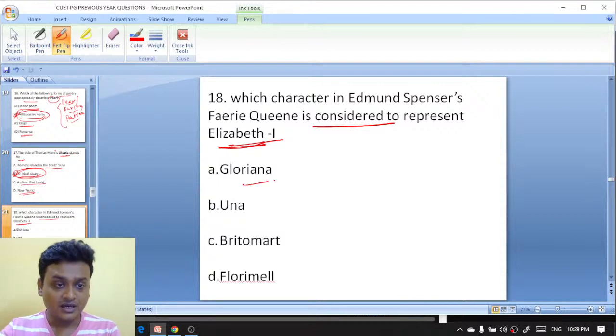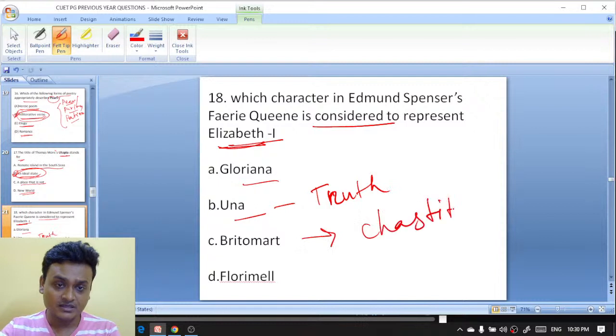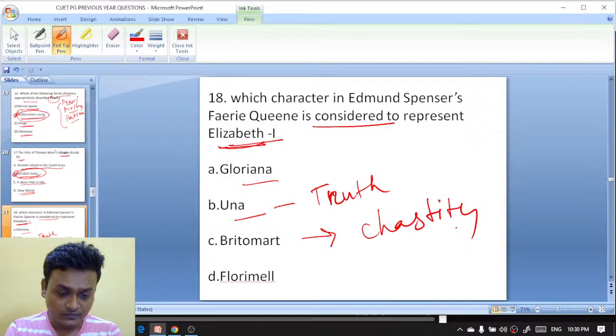So Gloriana, Una represents actually truth. Una actually represents truth, whereas Virgin Britomart represents chastity. Okay. Now what is the right answer here?